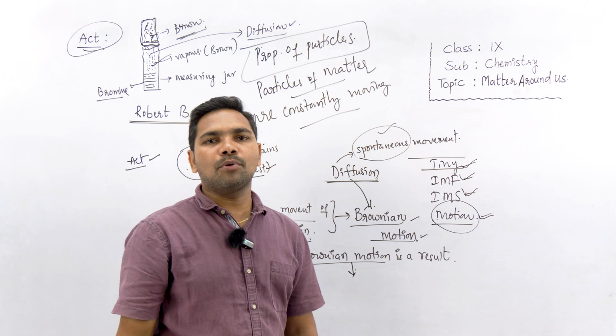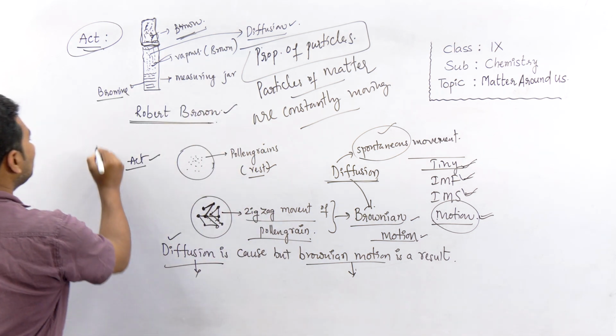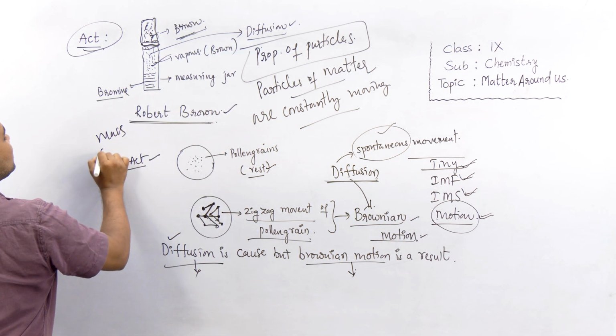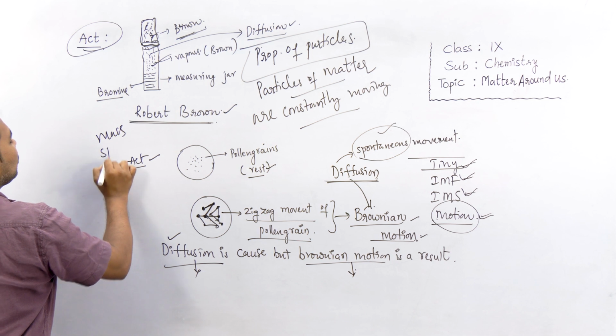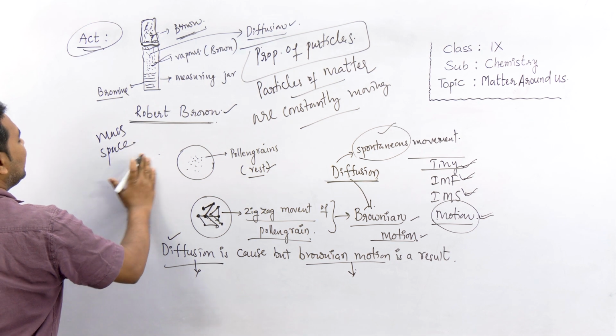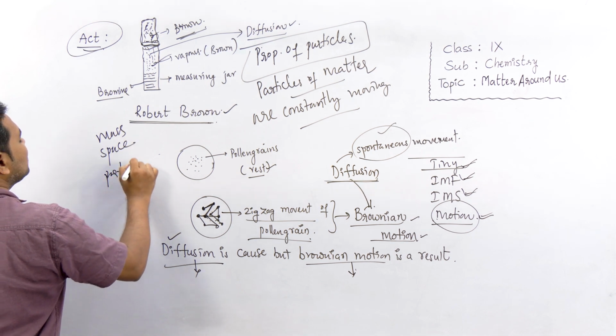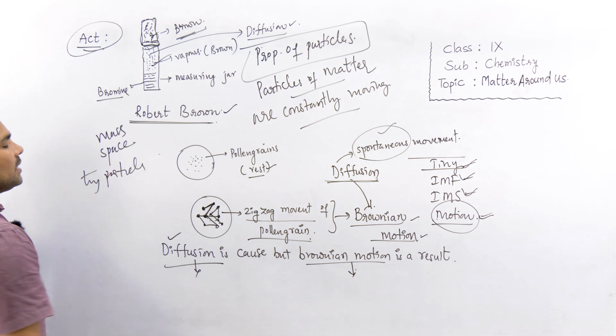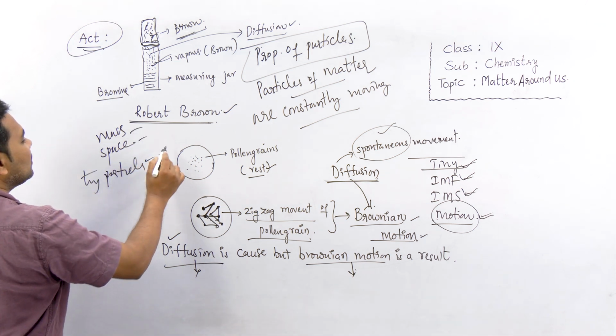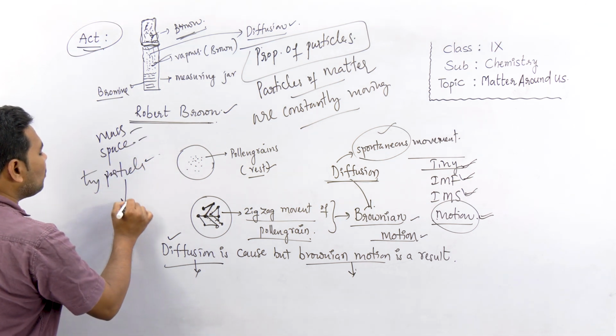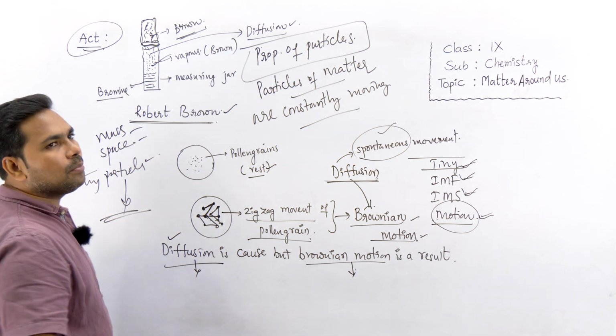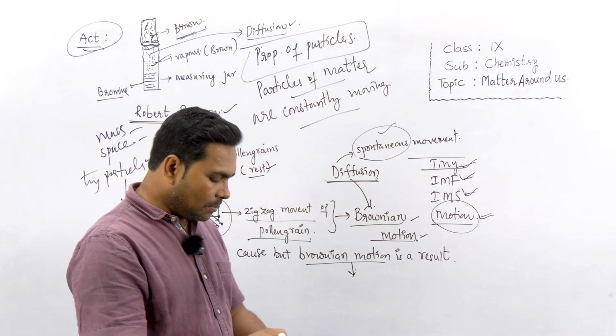Okay, then how about properties of matter? Matter has mass, right? It occupies space, and it has tiny particles. It is not a continuous one. These are the three properties. Now along with this, let us continue this topic, right? Properties of matter, not particles of matter.